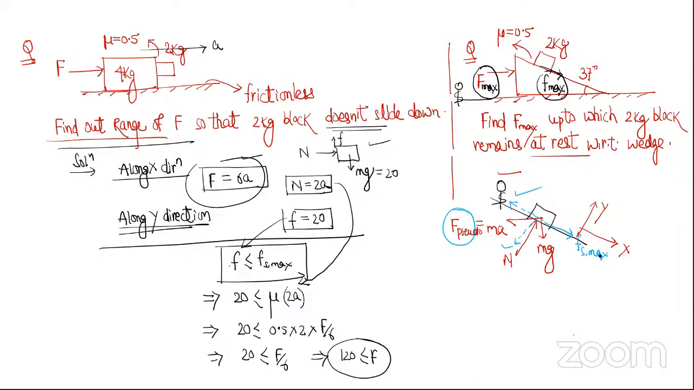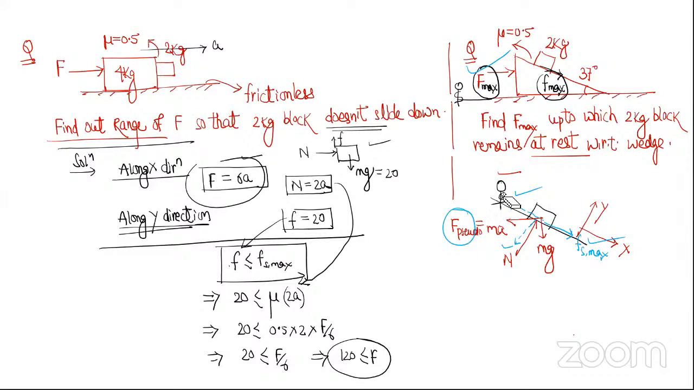Now the body is about to slide. If this applied force is a little bit more, the body will slide only. That means friction has reached its maximum value. So first we should understand in which direction friction is acting and how much. Now it's clear, this is the free body diagram, right?